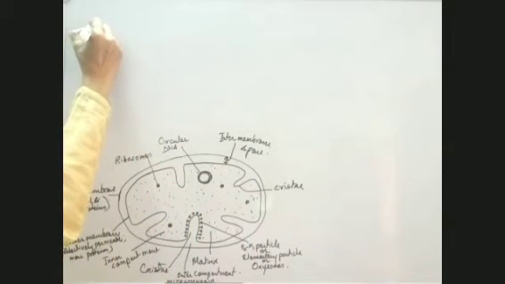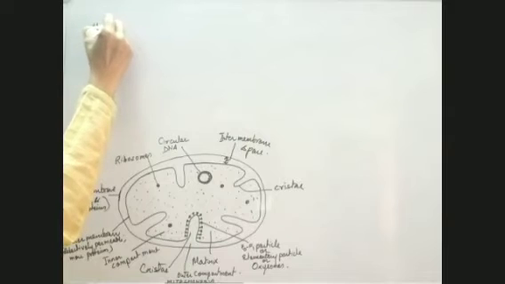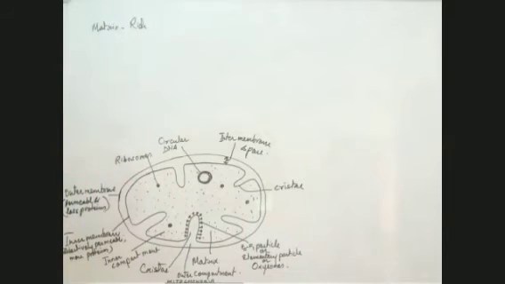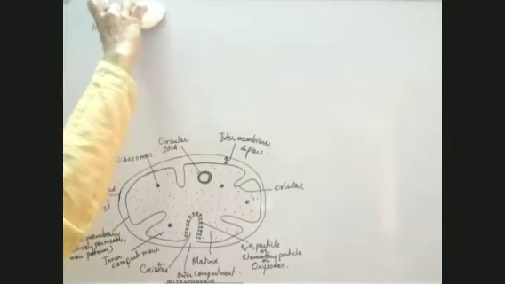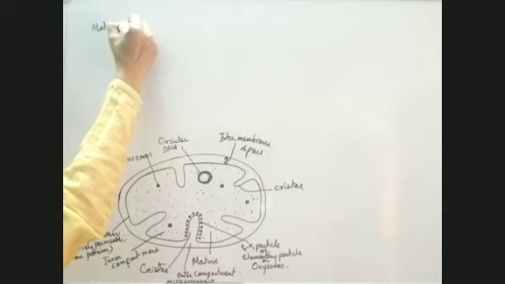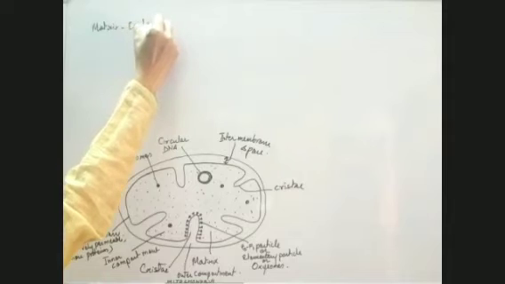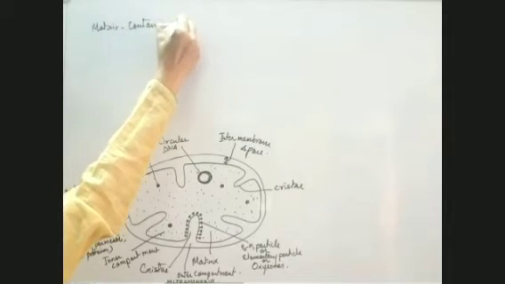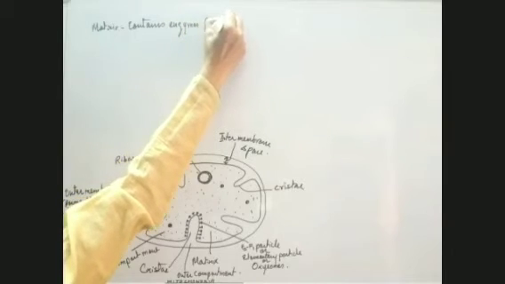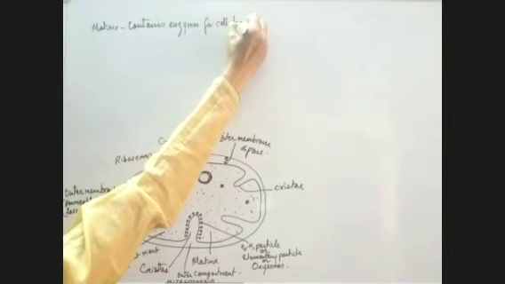This is the matrix of the mitochondria. It is rich in, or contains, the respiratory enzymes. That means it contains enzymes for cellular respiration.